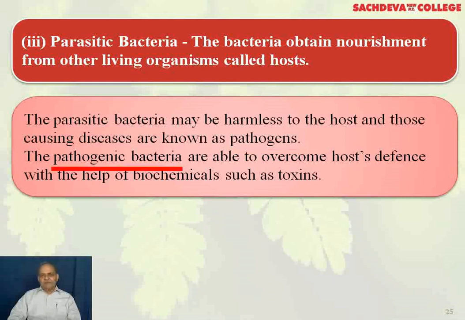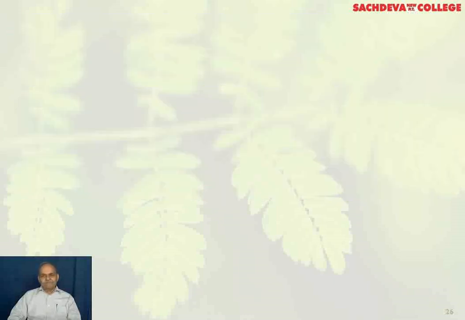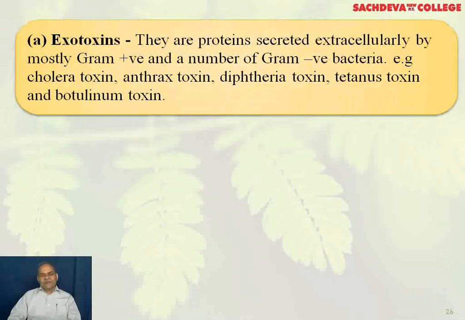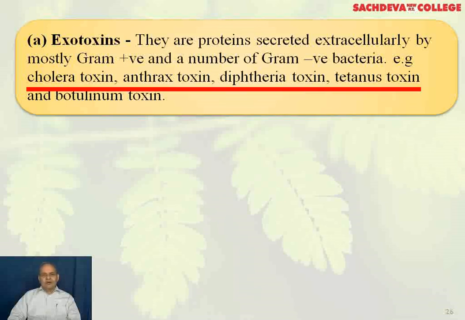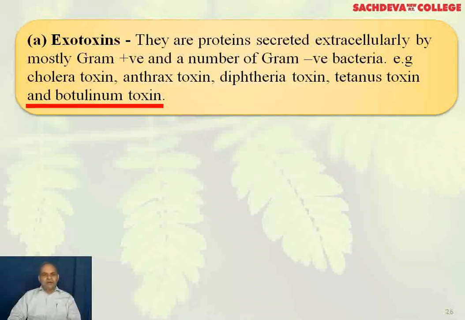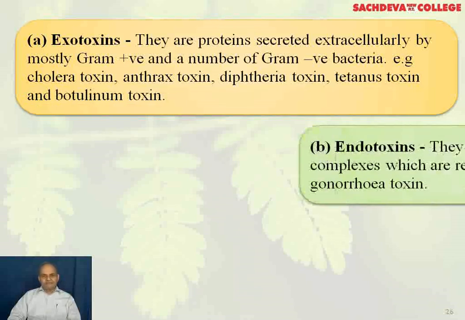The pathogenic bacteria are able to overcome host defense with the help of biochemicals such as toxins. And you know, toxins can be exotoxins. They are proteins secreted extracellularly by the mostly gram-positive and a number of gram-negative bacteria. Say, for example, cholera toxin, anthrax toxin, diphtheria toxin, tetanus toxin, and botulinum toxin.